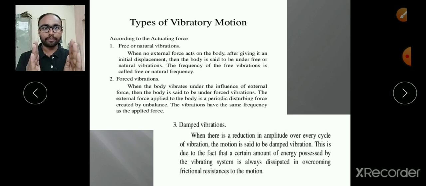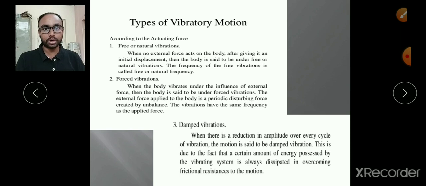For the second cycle the amplitude decreases, for the third cycle the amplitude decreases, and so on, and after some time the body has zero amplitude, that means there is no vibration. That type of vibration, in which the amplitude goes on decreasing after every cycle until it becomes zero, is known as damped vibration.